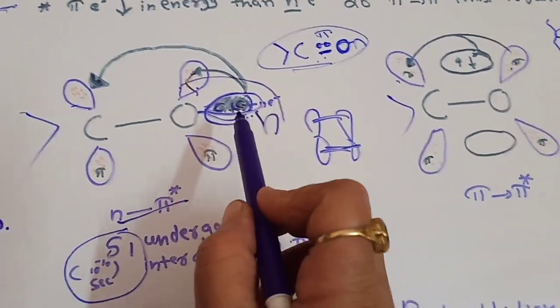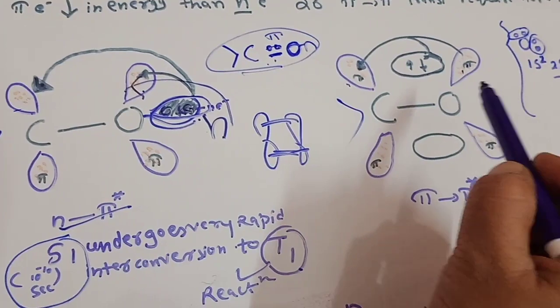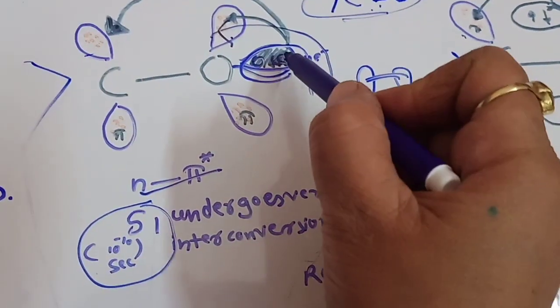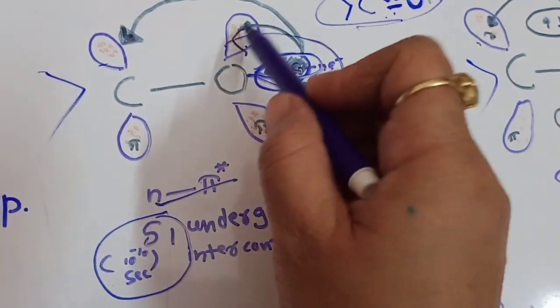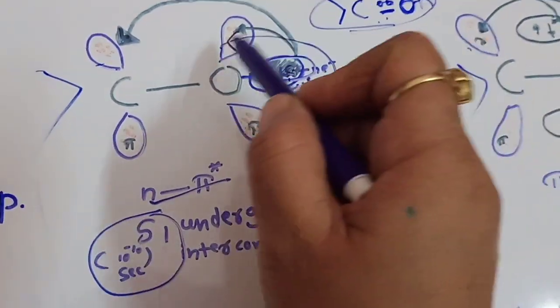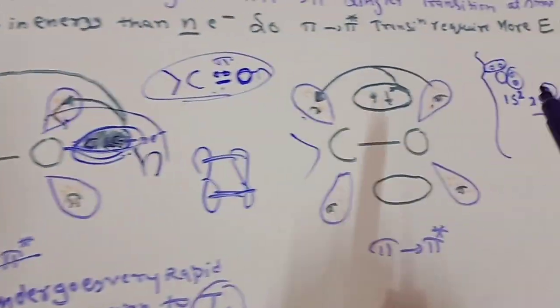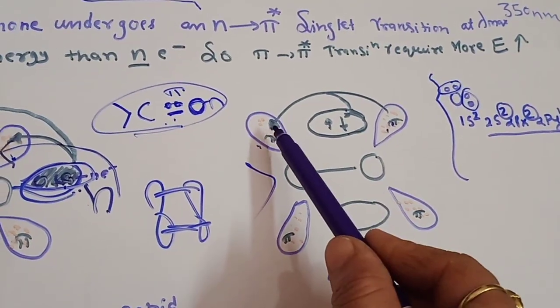I hope by this diagram you can understand how the n to pi star transition takes place and how the pi to pi star transition takes place. When an electron from a non-bonding orbital jumps to the pi star, it is the n to pi star transition, and it requires less energy than the pi to pi star transition.